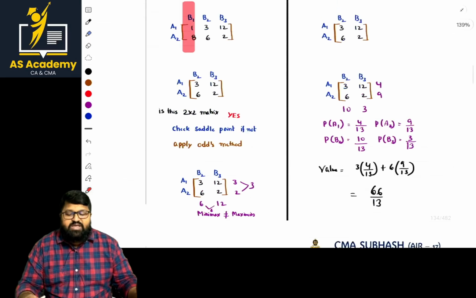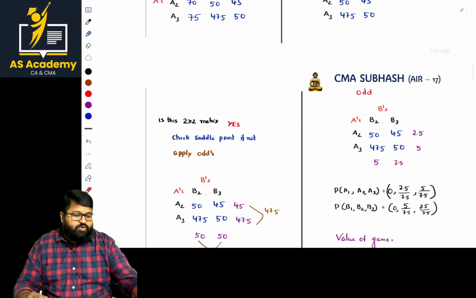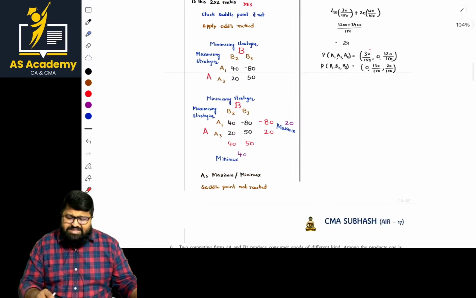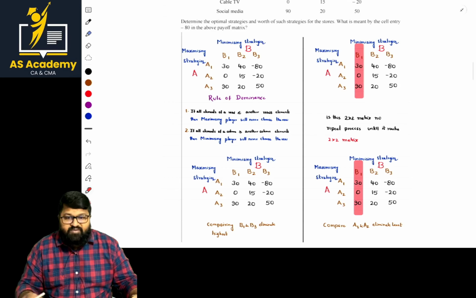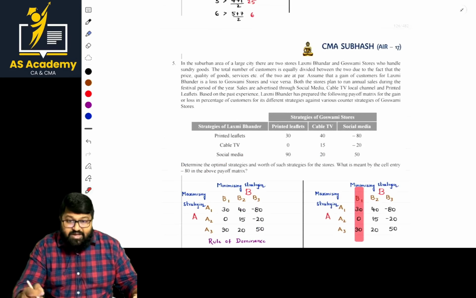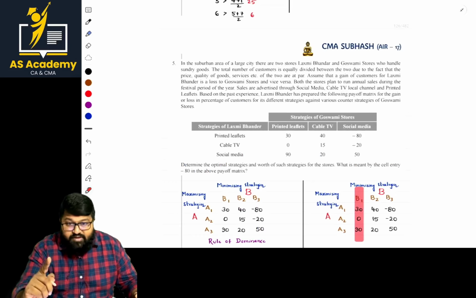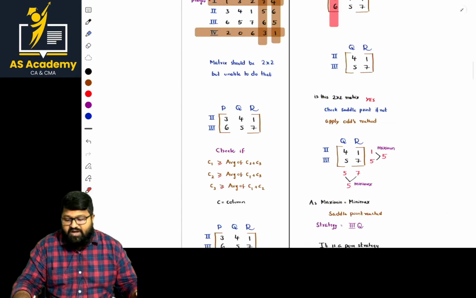Game theory is most important, and you can get the score easily. To solve a problem in game theory, you can take a maximum of 5 to 10 minutes if you do it perfectly. While solving, I took some other numbers, but do not hurry here. Game theory is very, very important and an easy way to score. You can go through this. If you have doubts, you can ask.